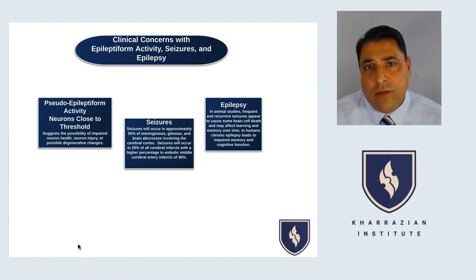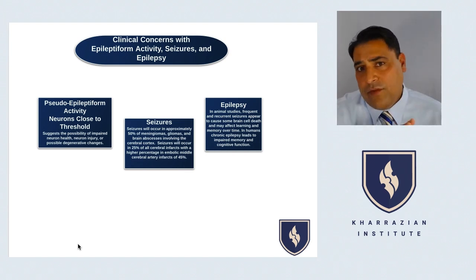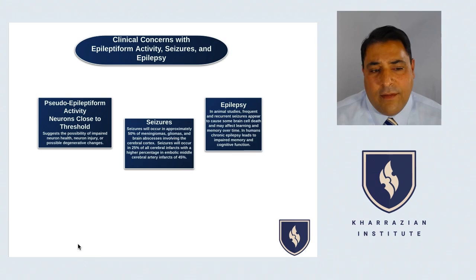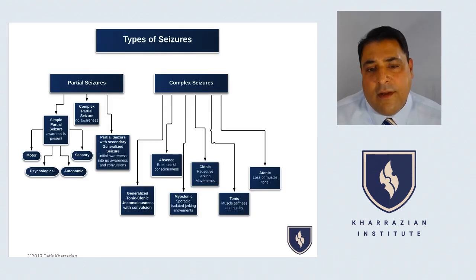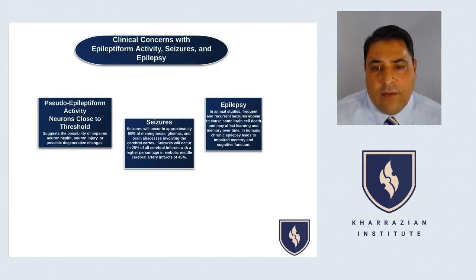With neurons close to threshold, the key difference is that neurons close to threshold are pretty predictable. And really what they do is they cause a little bit of subtle symptoms and the brain shuts down. Seizures, total different ballgame. Based on the type of seizure response, they're not just the person that has a little bit of activation they can handle and then get shut down and need to rest. Seizures, there's some significant drops or changes in tone or some type of abnormal neurological discharge. So those are really key things to really understand.